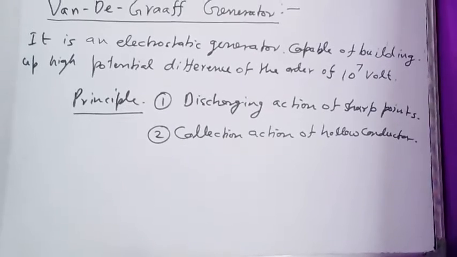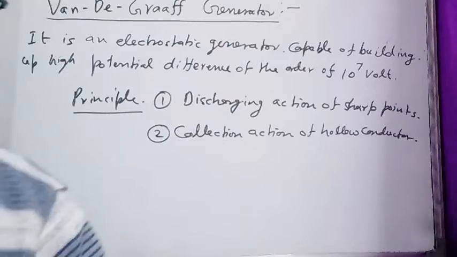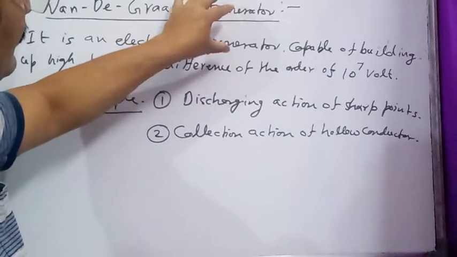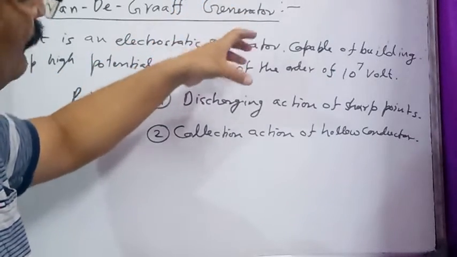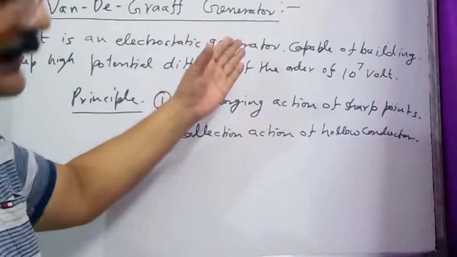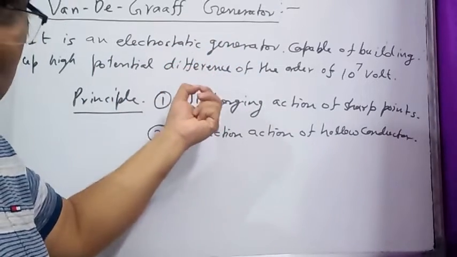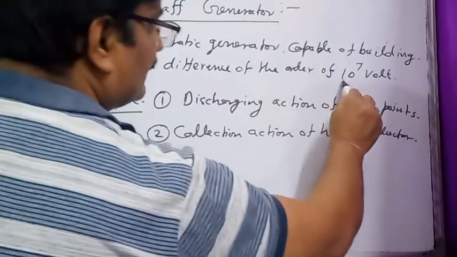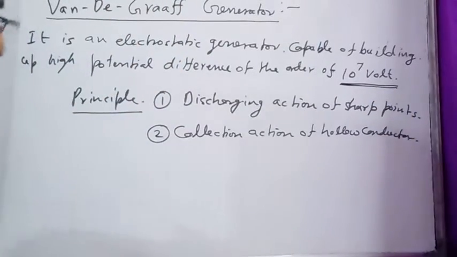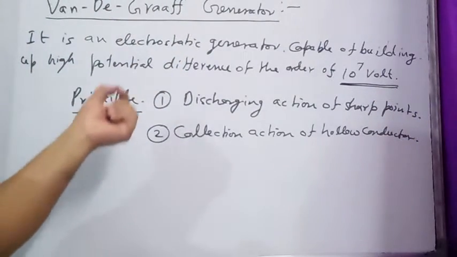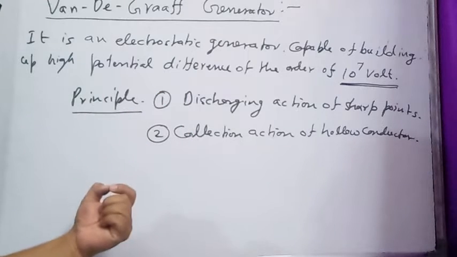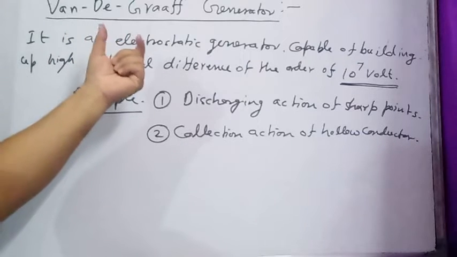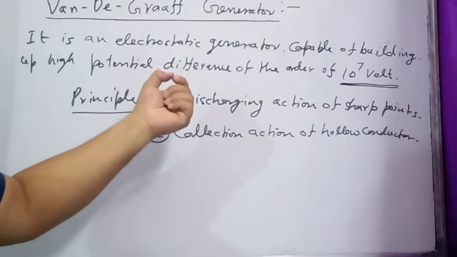Students, see what is a Van de Graaff generator. By its name, it's not an ordinary generator that we use to generate electricity. This is an electrostatic generator. It uses static charges to produce a potential difference of about 10 to the power 7 volts, a very high potential difference between two ends, and this high potential difference is used to accelerate the charged particles. So this instrument is basically used as a particle accelerator.